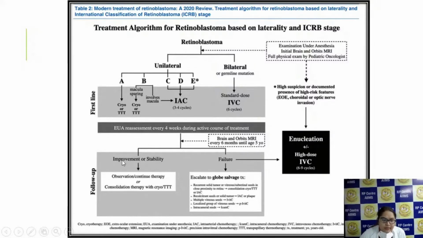So on follow-up, if improvement or stability is there, then you observe the child and continue the same treatment, and as required, you can give the focal therapy. But if the treatment has failed, then what will you do? You have to escalate to salvage treatment.